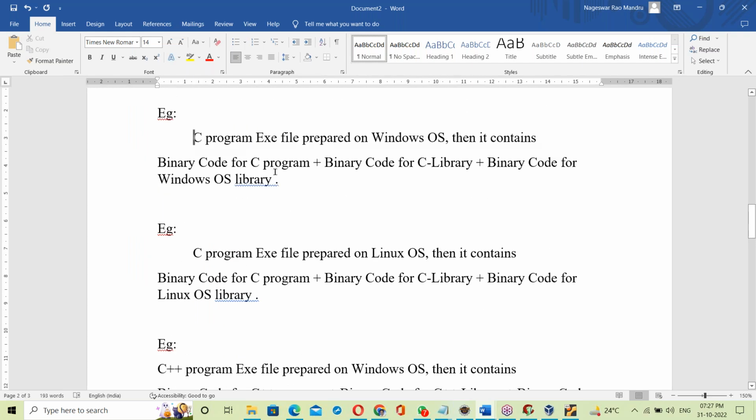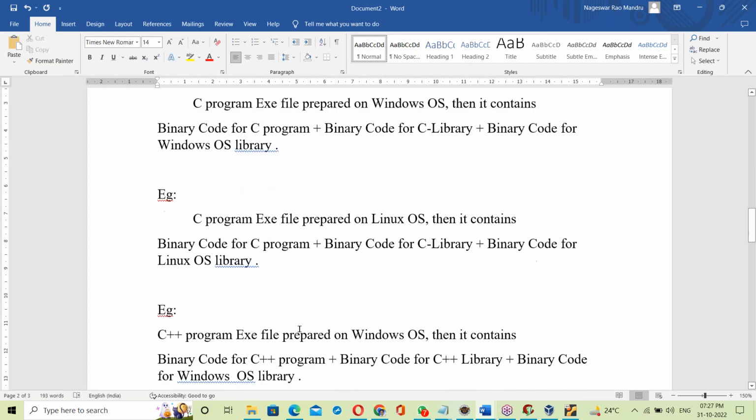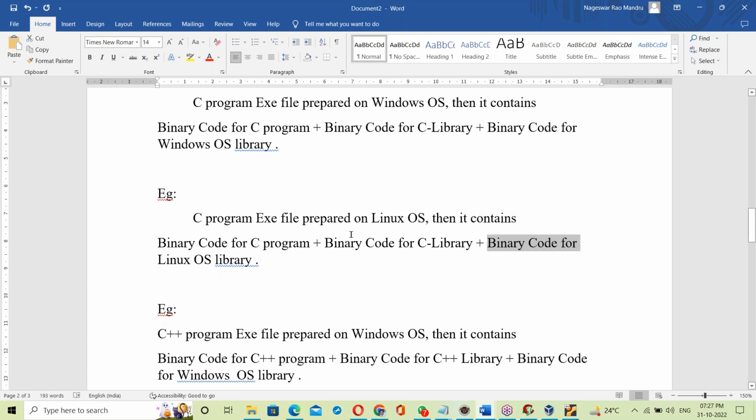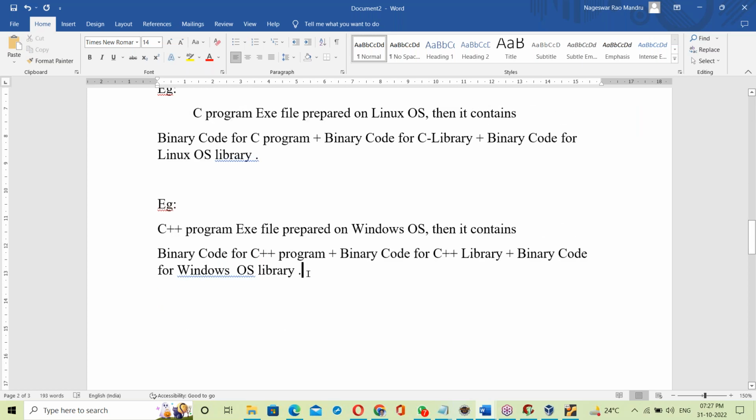In all three cases, here first case, next case, next case, what is happening? Yes, binary code for the OS library. Here OS library, here also OS library, here OS library. In all the cases, yes, OS library linking, right? So what is happening?